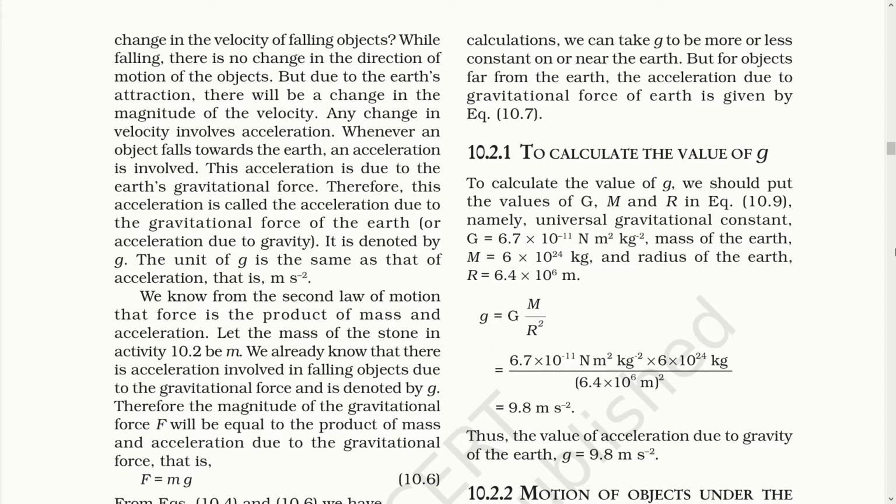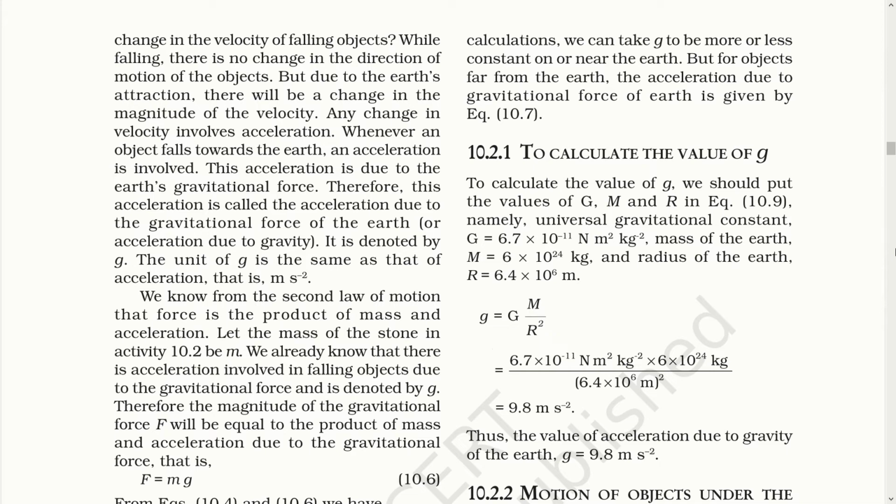This shows the change in velocity, which is considered as acceleration. And this acceleration is due to gravity, the pull of the earth. The earth pulls every object down, and while it pulls, it increases its velocity, which results in acceleration. That is why that acceleration is called g, small g, the acceleration due to gravity. The unit is also similar to acceleration, that is meter per second square.